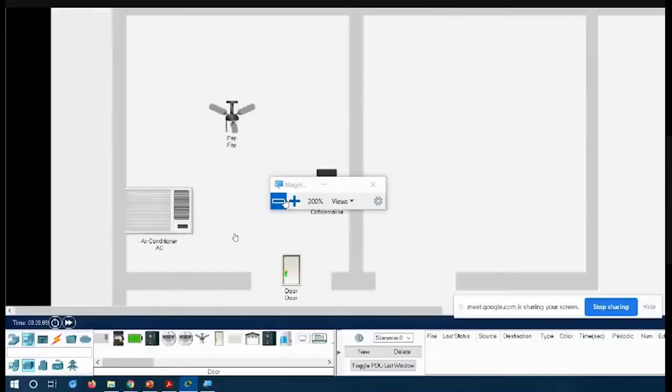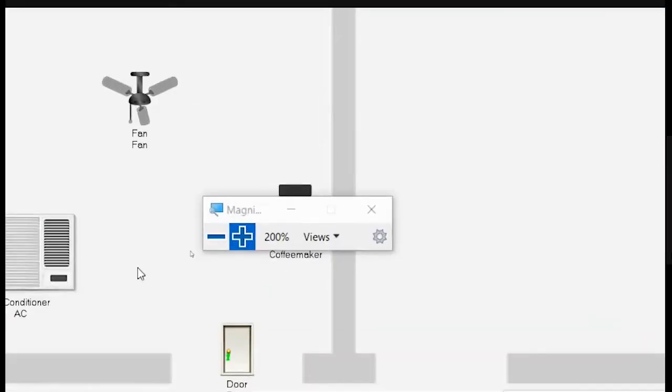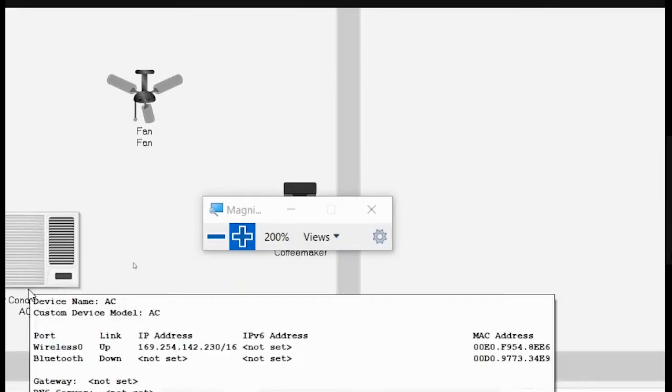Now the next thing that I will be doing is I have to connect these devices to the internet, to the IoT network. Basically I have to connect these devices. So for that I will need a home gateway. Without a home gateway it will be difficult to connect these devices.